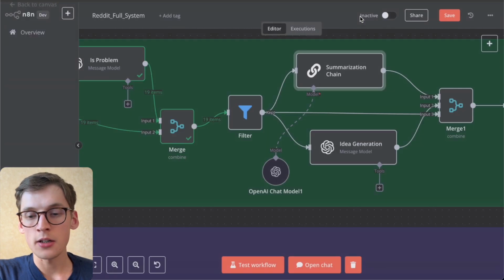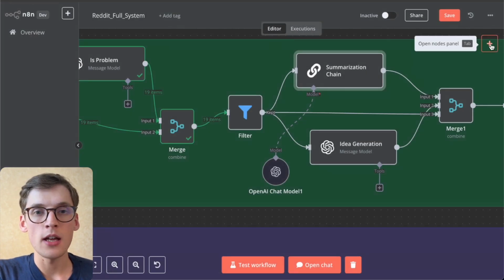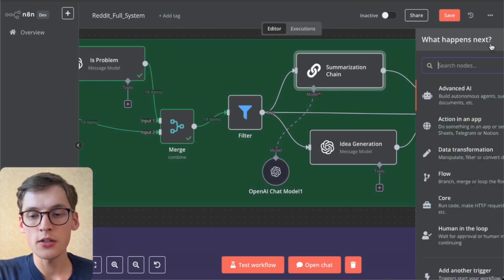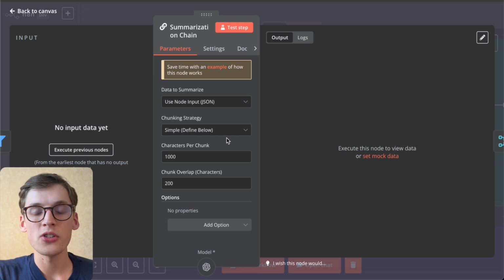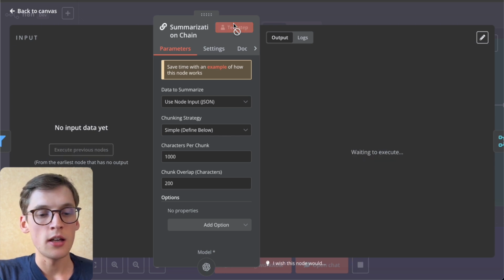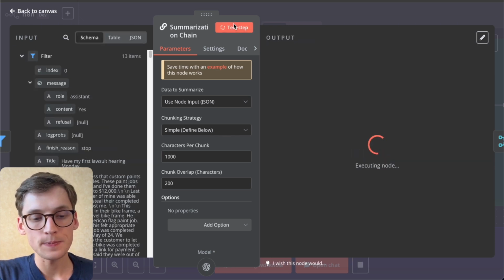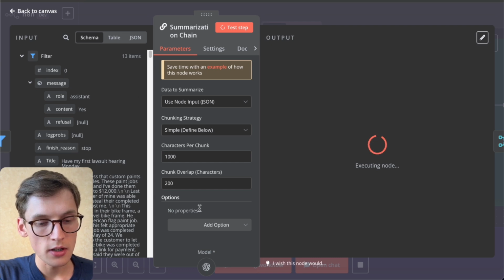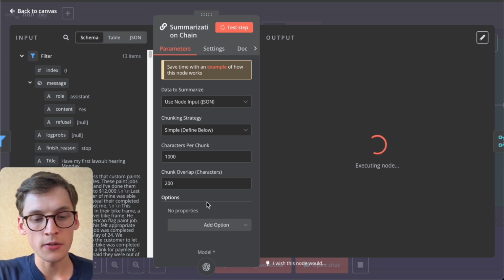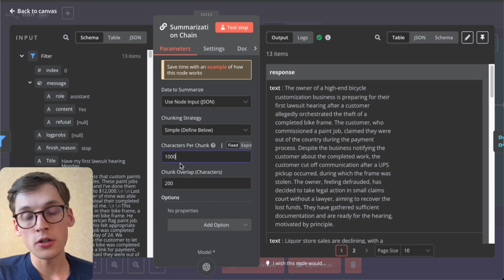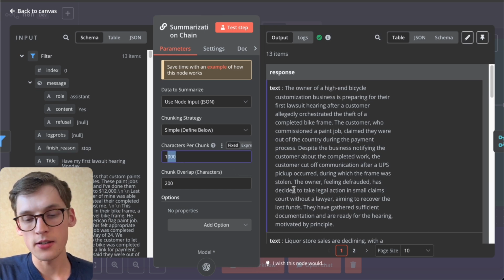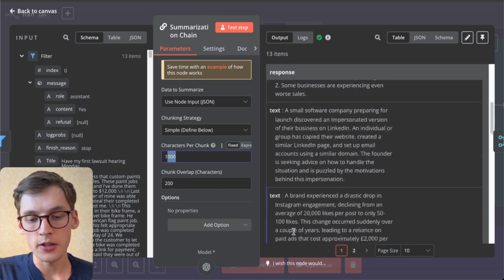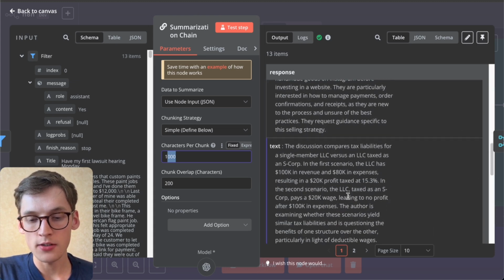So basically we are also using the native N8N node for summarization. So we could just select it right here and select the summarization chain. This whole summarization node will just read the text and summarize it. You don't need to change anything else. You can use the default node, of course. If you want a shorter summary, you can just use fewer characters and so on. But in this case, we are getting all this summarized data.